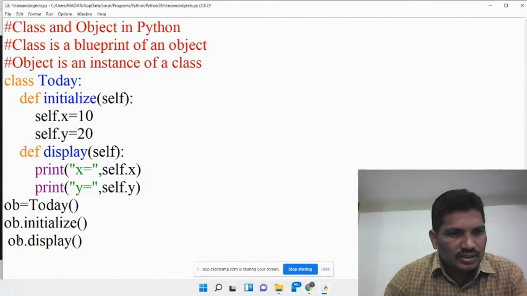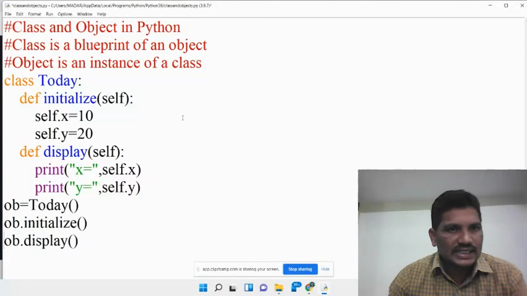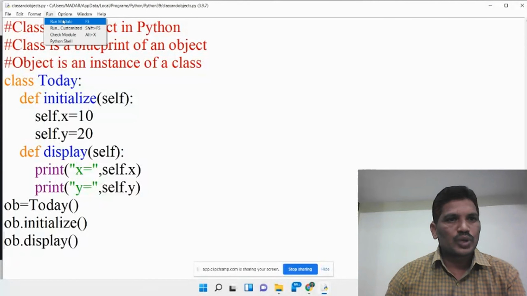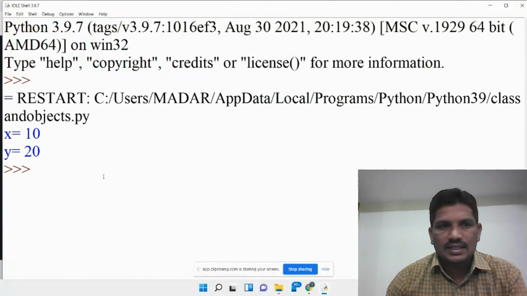You can come here, all are not in the same line, so we got an indentation problem. Again, save it, then run the program. What is the output we got? You can see here, the x value is 10 and the y value is 20.